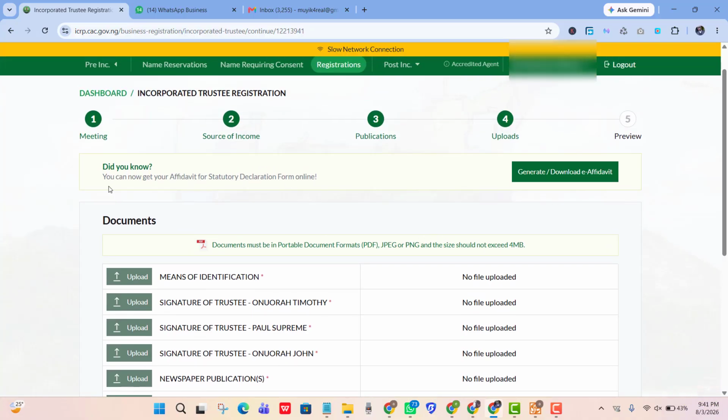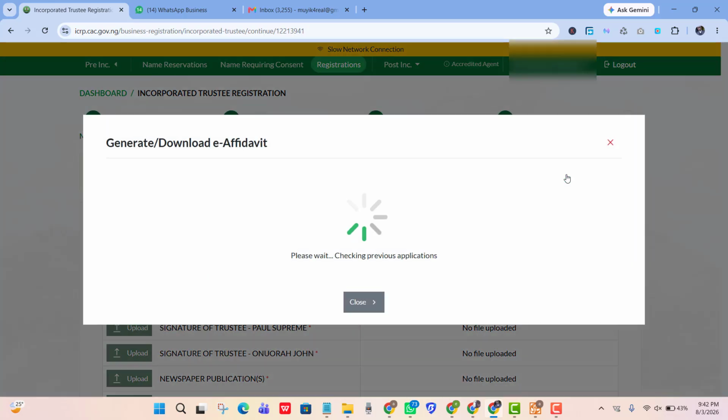So all you need to do is come to this place and click on generate download e-affidavit, and it's going to load.